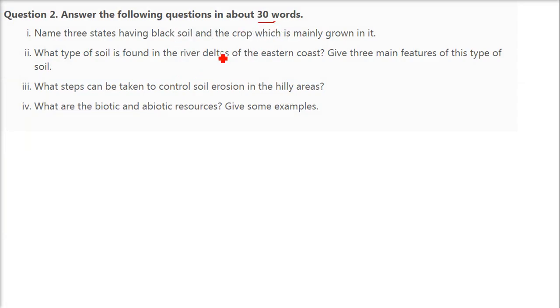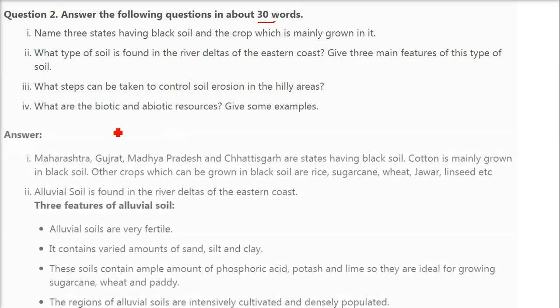Next, we have to answer these in 30 words. That is, answer in brief. Name 3 states having black soil and the crop which is mainly grown in it. So we have Maharashtra, Gujarat, Madhya Pradesh and Chhattisgarh. These are the states having black soil. Cotton is the crop which is mainly grown in black soil. Other crops are also there in black soils, like rice, sugarcane, wheat, jowar and linseed.